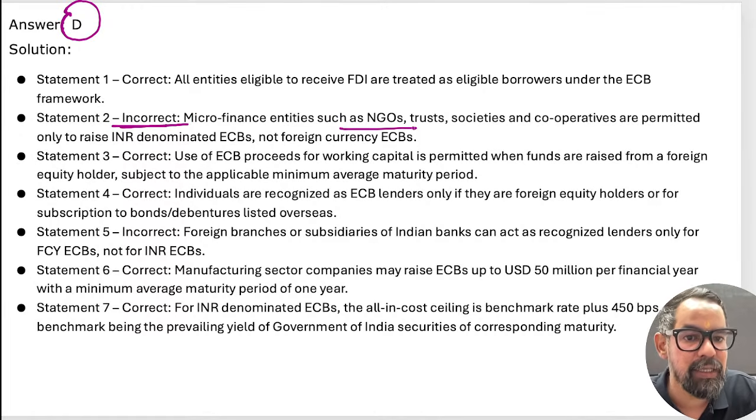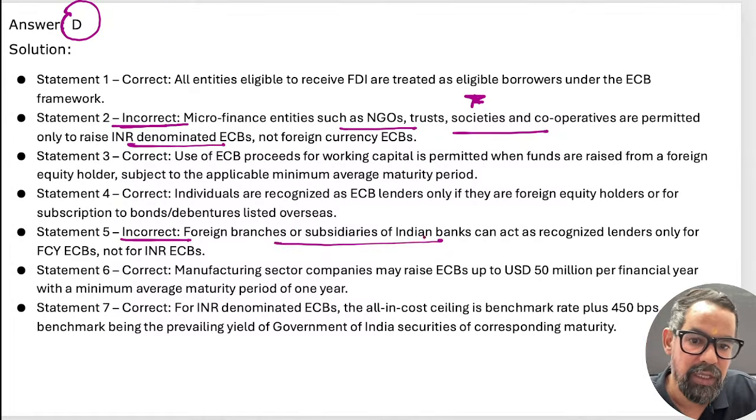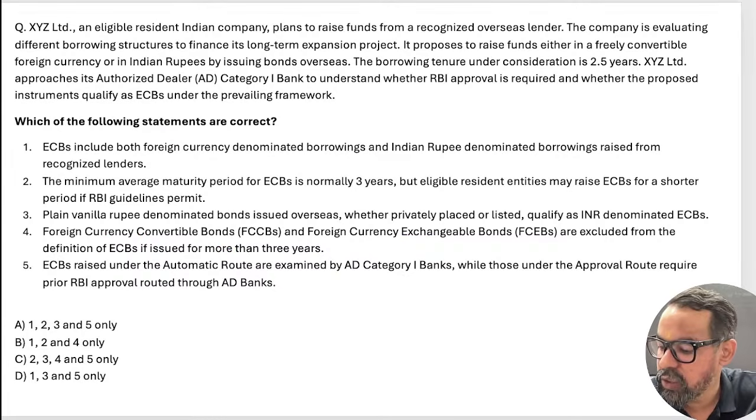Microfinance entities such as NGO, trust, societies and cooperatives are permitted only to raise INR denominated ECB. The fifth statement is wrong: foreign branches only foreign currency, not INR. Rest all statements are correct here, right? Next one, guys.